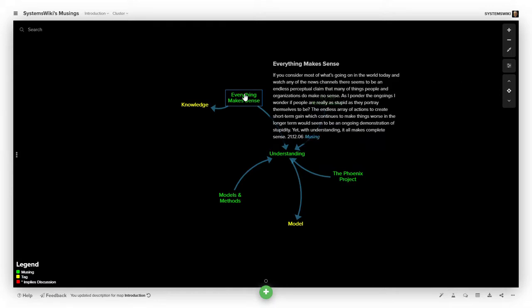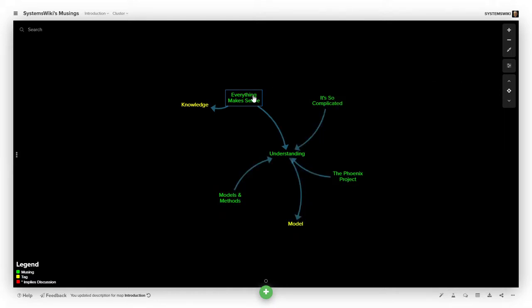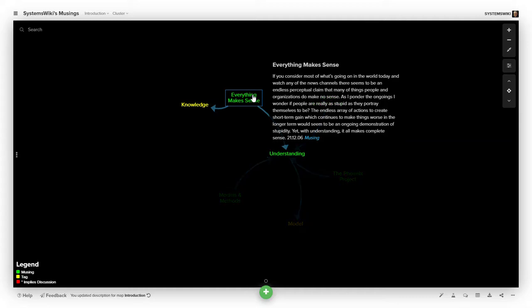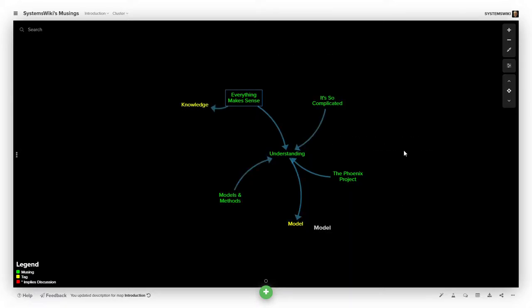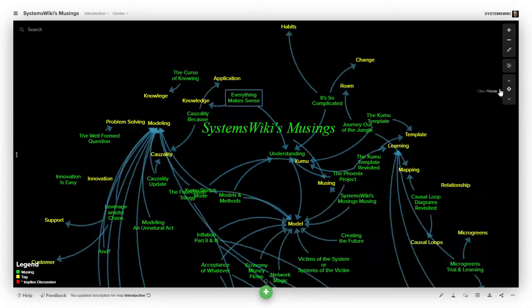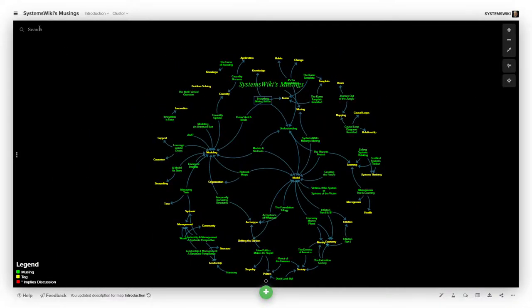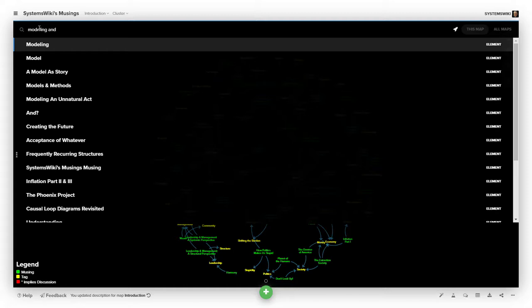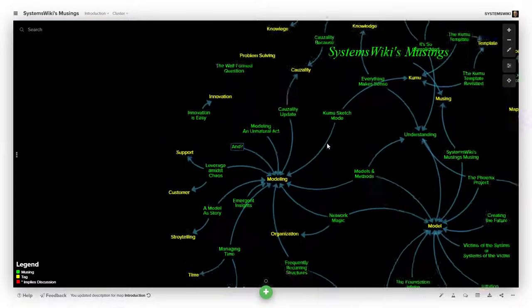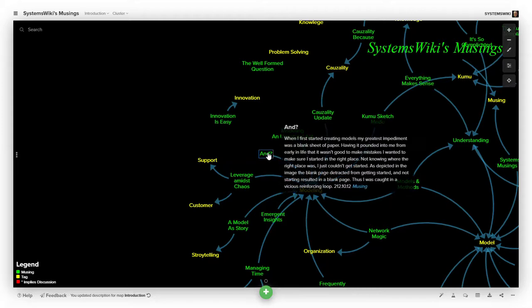Now, what I've done is I've included the first paragraph out of each one of the musings. I will probably work to shorten that to 2 or 3 sentences. I think I'm still trying to figure out what makes this the most usable, to be able to go ahead and look for something. In other words, I'm looking for modeling. Well, no, that's too short. Modeling. I'm looking for this one. So now that this is here, I can go ahead and access the musing.